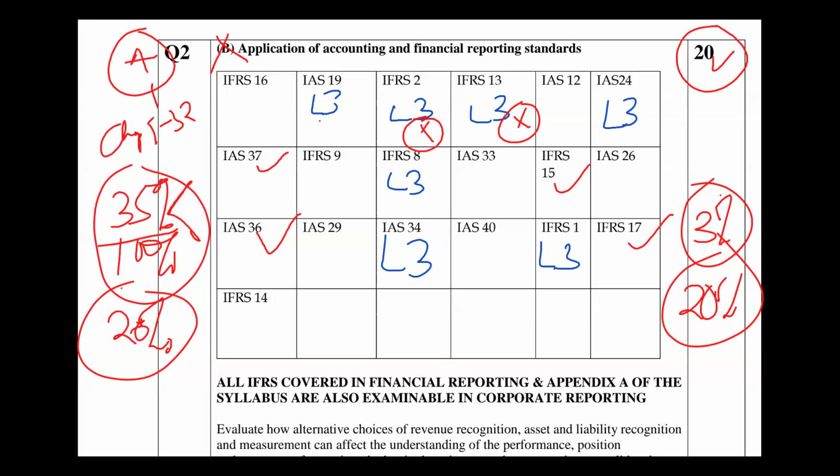When I check last year's questions, apart from these two, most of them were FR2 standards, like IAS 37 provisions and revenue from contract with customers. This IFRS 15, they asked it twice: in July 2025, and they repeated it in November 2025.